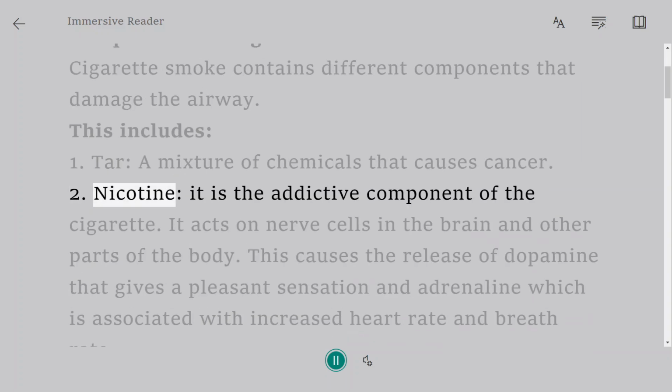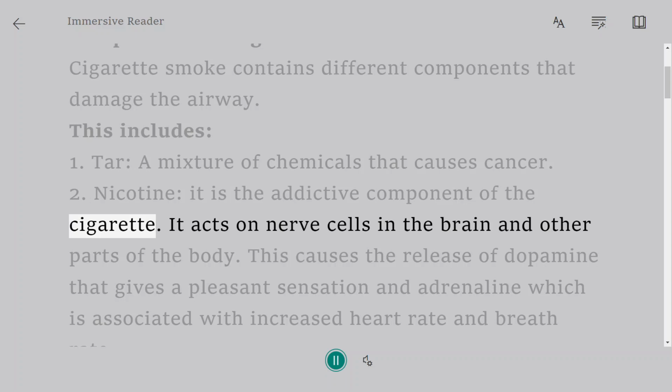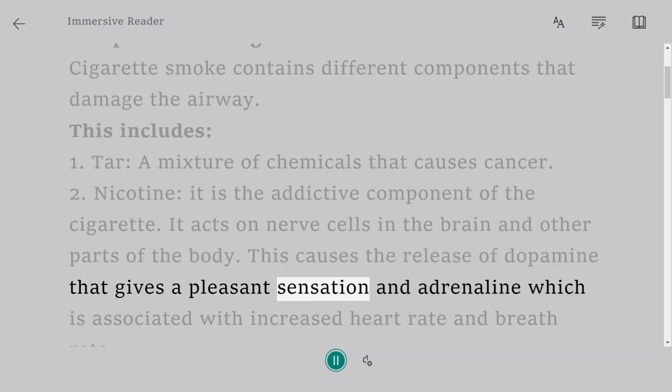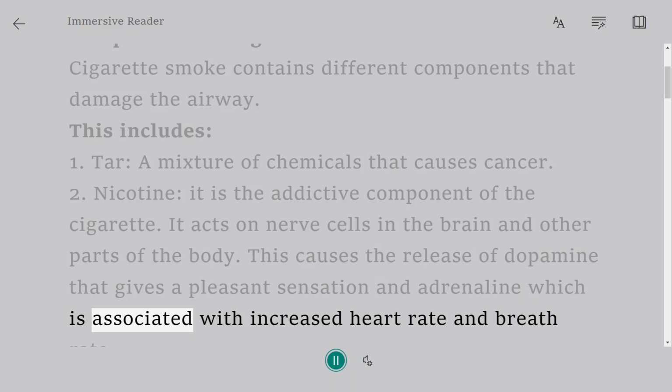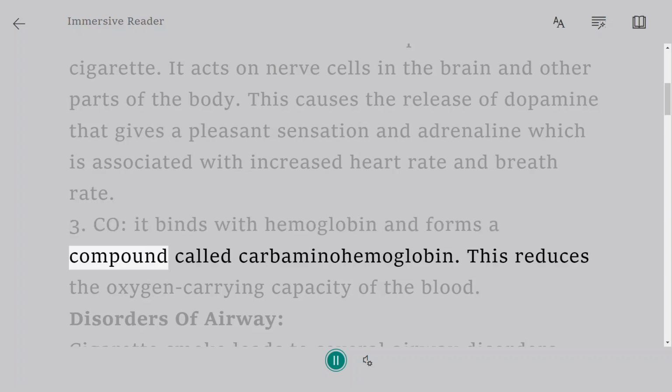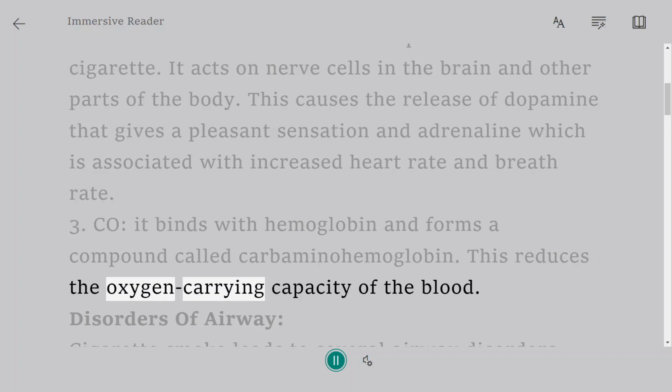2. Nicotine. It is the addictive component of the cigarette. It acts on nerve cells in the brain and other parts of the body. This causes the release of dopamine that gives a pleasant sensation and adrenaline, which is associated with increased heart rate and breath rate. 3. CO. It binds with hemoglobin and forms a compound called carbaminohemoglobin. This reduces the oxygen carrying capacity of the blood.